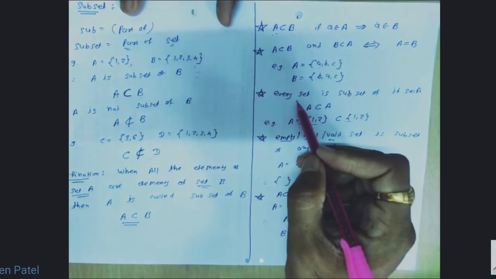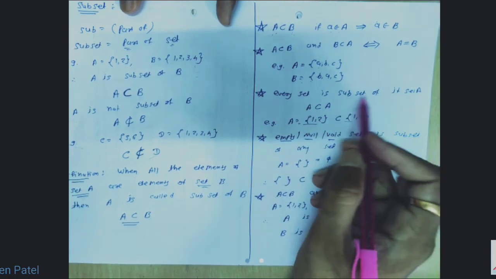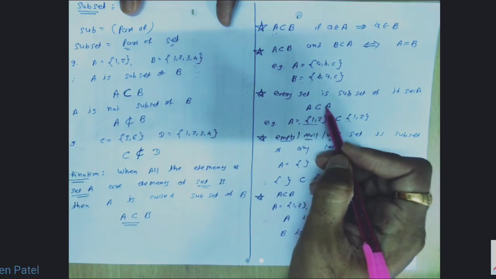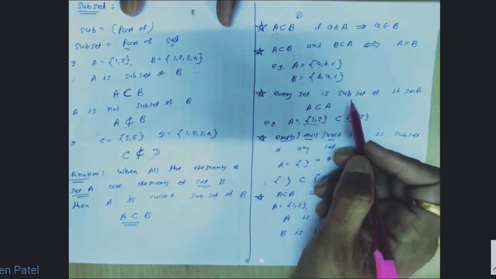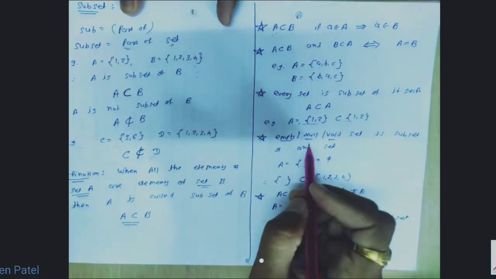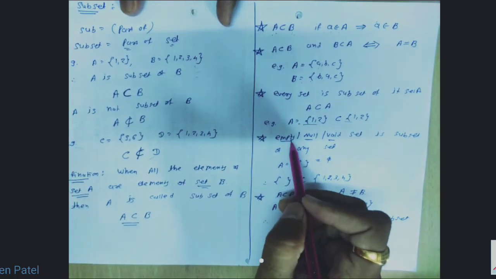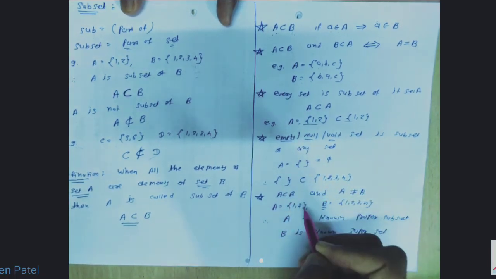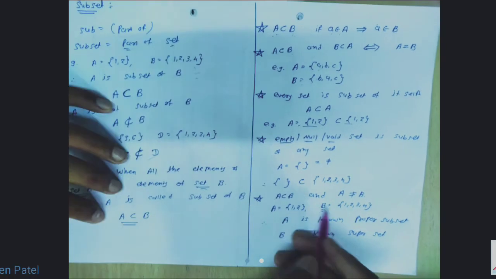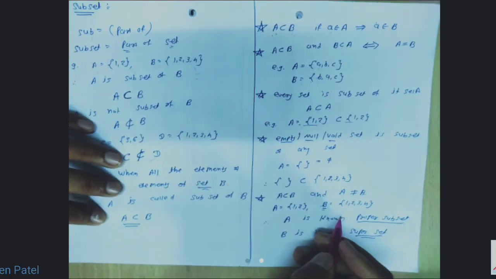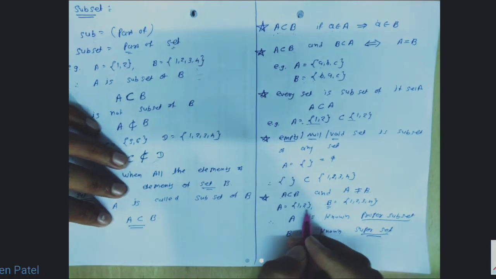Third, every set is the subset of itself. That means set है वो खुद का subset होगा. Suppose set A, तो set A is the subset of set A. Suppose कोई set B होगा, so we can write B is the subset of B. Done. Similarly, empty set is the subset of all the sets. And the last one is the definition of proper subset and superset. Proper subset means it must be a proper part.